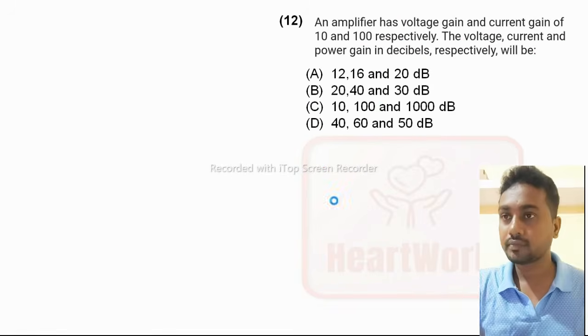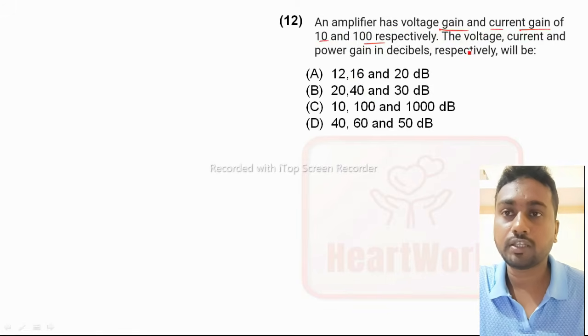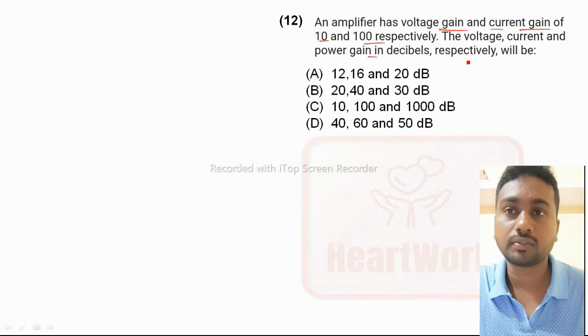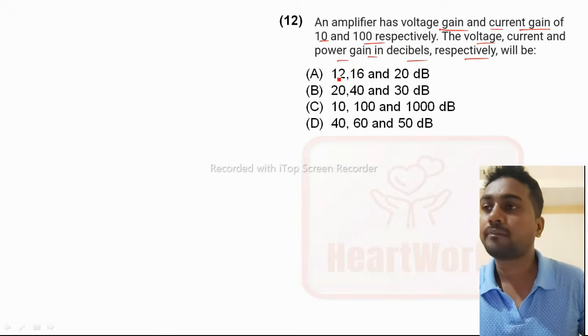Next, an amplifier has voltage gain and current gain of 10 and 100 respectively. The voltage, current and power gain in decibels respectively will be. We have to find voltage, current and power gain in decibels.